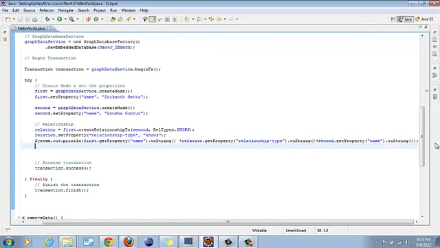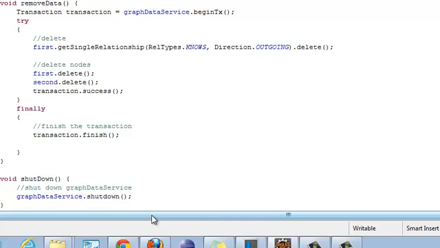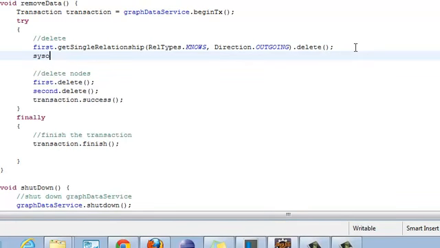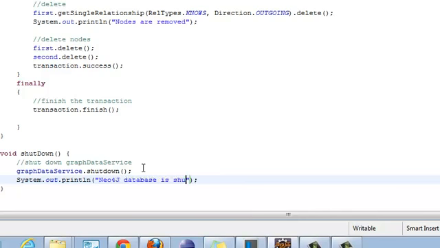Now after it is created, it would go to remove. How would I know whether it's removing and where it's removing? So after it removes, deletes, I would say sys out, nodes are removed. Okay, and then database shutdown. After the database is shut down, I would say sys out, Neo4J database is shut down.